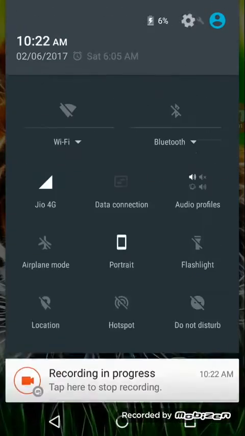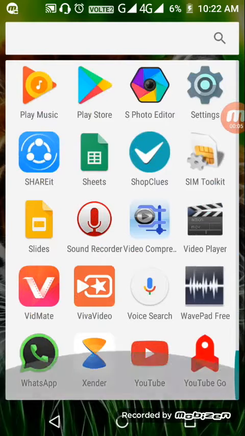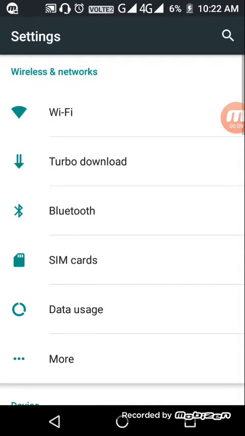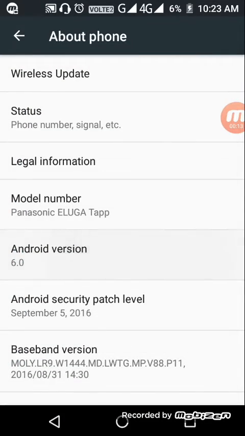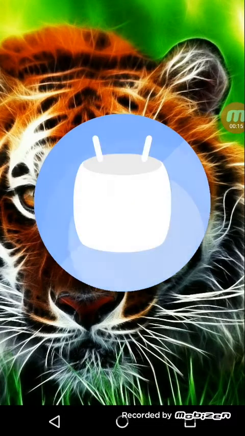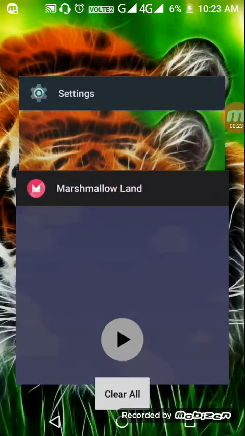Today I am showing how to download MIUI 8 on any Android device. I will show my Android device first. My Android device is a Panasonic and it's running on 6.0 Marshmallow. You can see my device is Marshmallow.